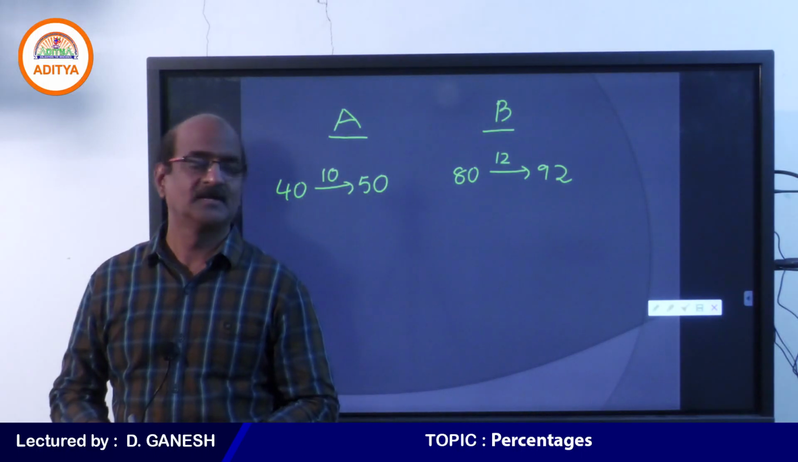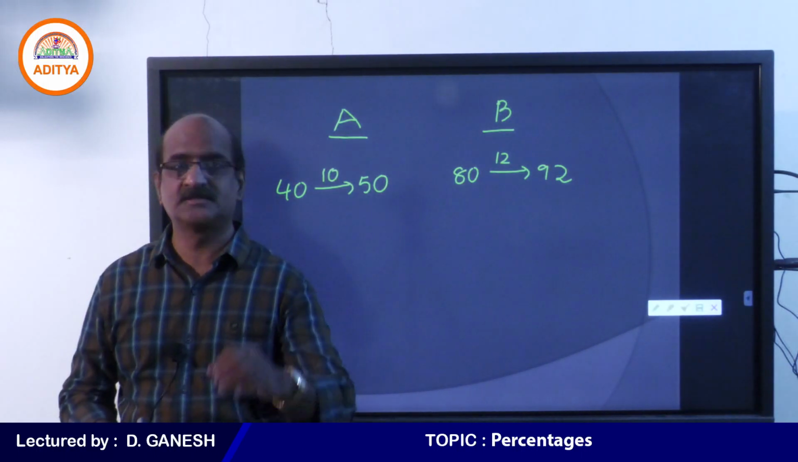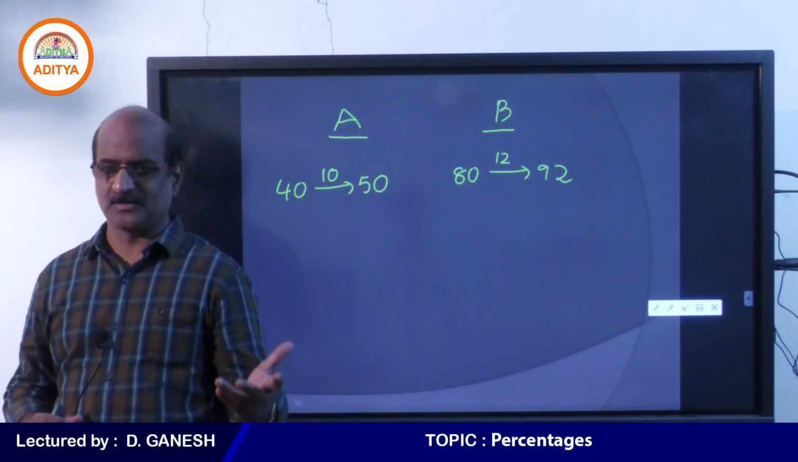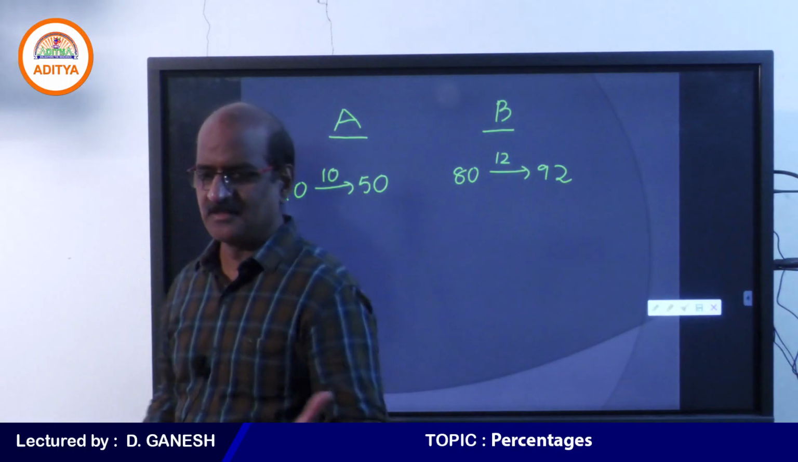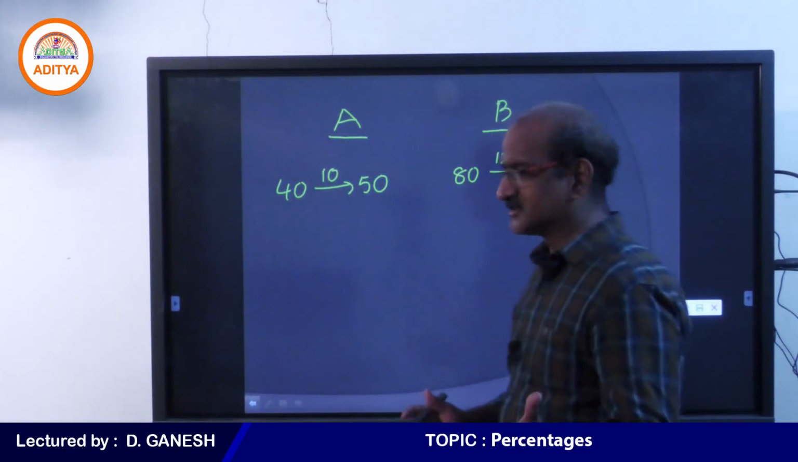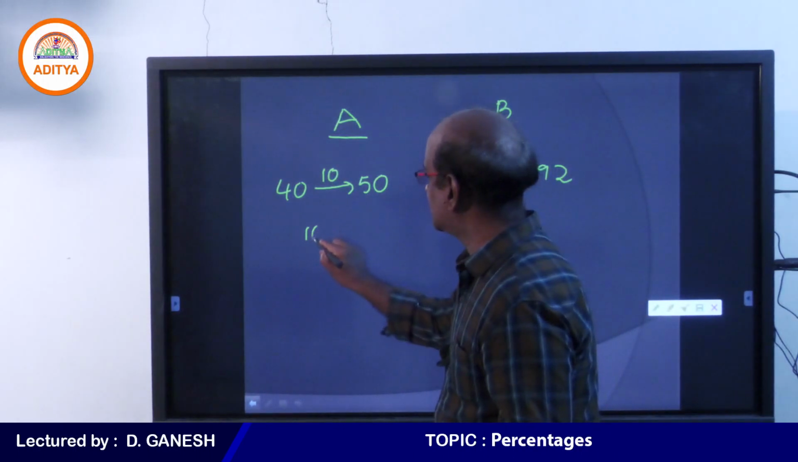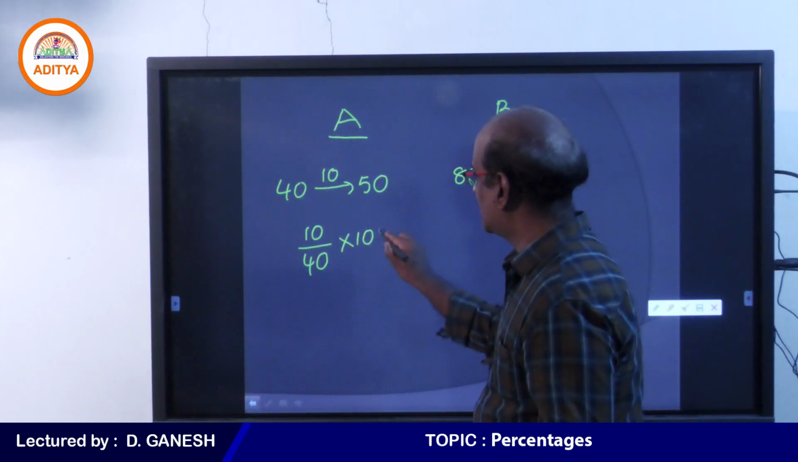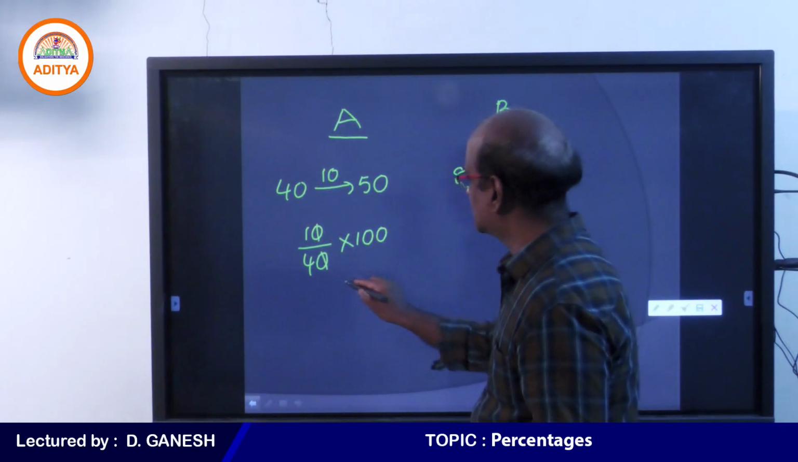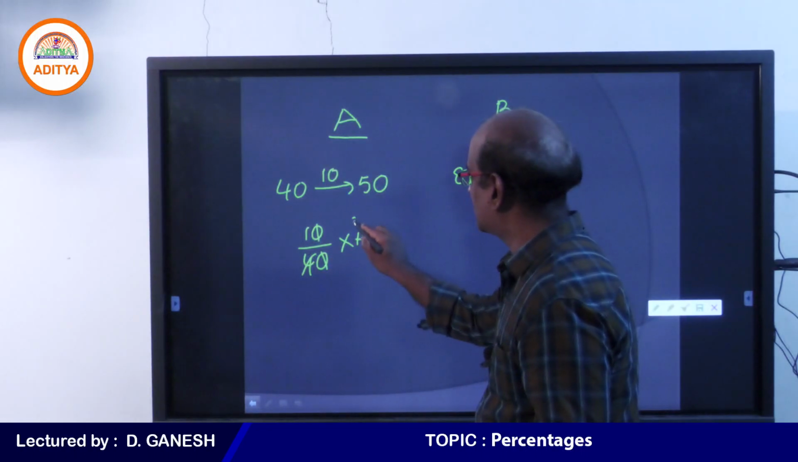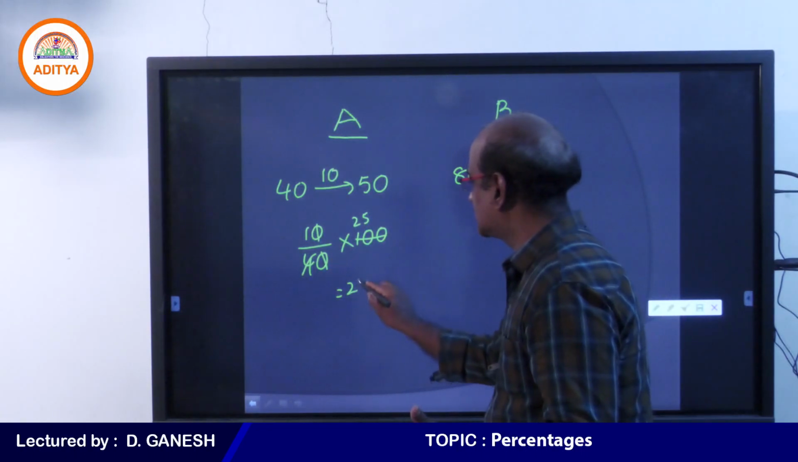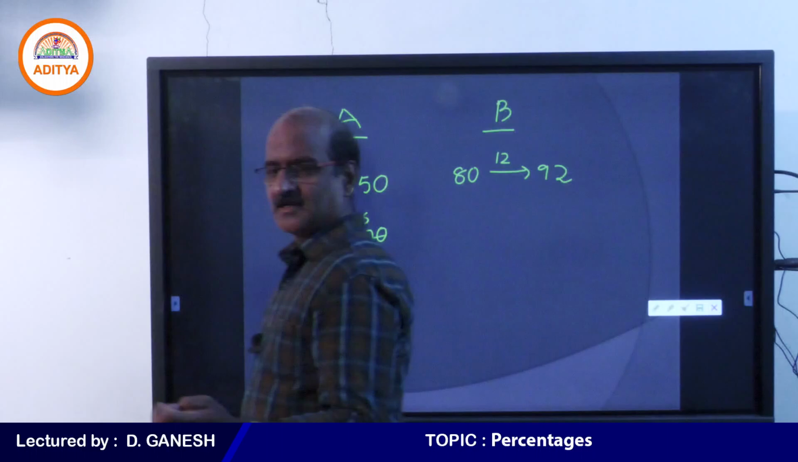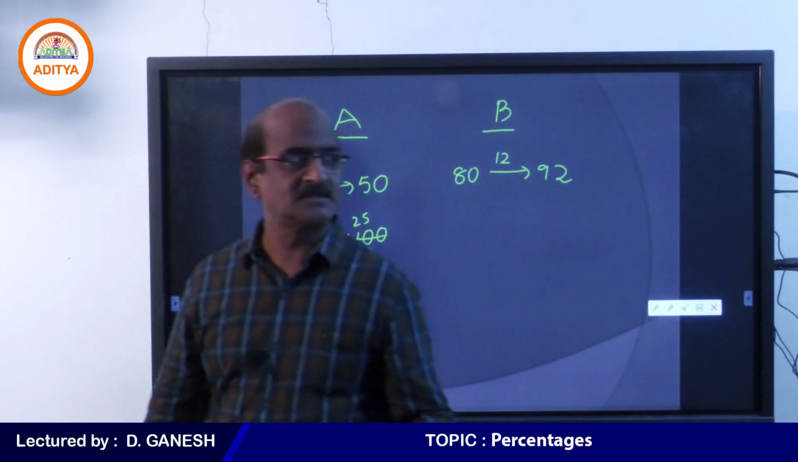No, it is not the case, because it is not just the number, it is the percentage calculation. You understand that? Very good student. So we see that the increase is 10 when we compare with 40. So 10 by 40 into 100 is the percentage calculation. 4 cancels 25 times. We declare that the percentage increase in village A is 25%.